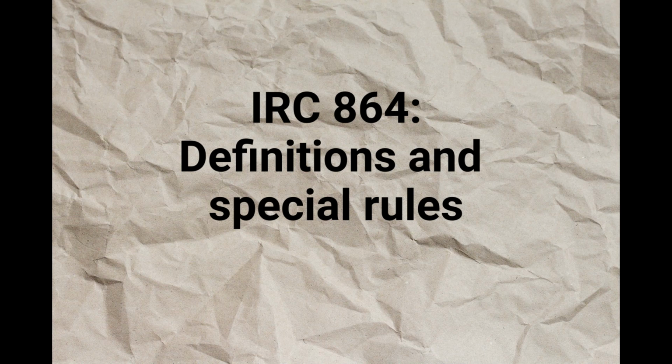c. for the apportionment of expenses allocated to foreign source income among the members of the affiliated group and various categories of income described in Section 904(d)(1). d. for direct allocation of interest expense in the case of indebtedness resulting in a disallowance under Section 246A. e. for appropriate adjustments in the application of paragraph 3 in the case of an insurance company. f. preventing assets or interest expense from being taken into account more than once. And g. that this subsection shall not apply for purposes of any provision of this subchapter, to the extent the Secretary determines that the application of this subsection for such purposes would not be appropriate.